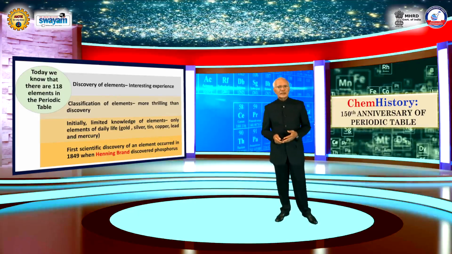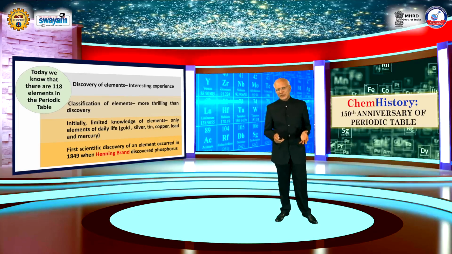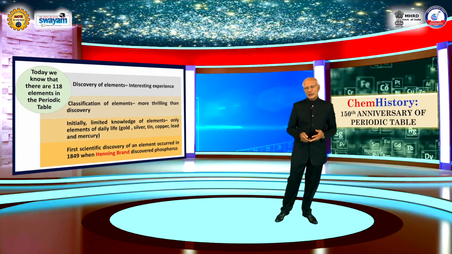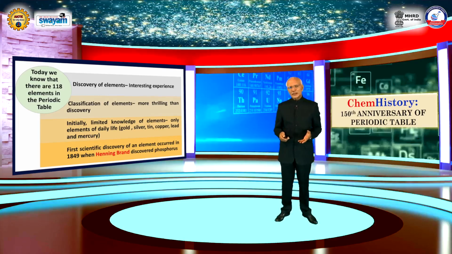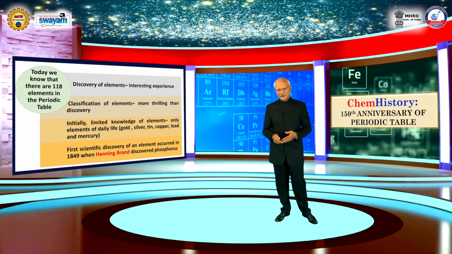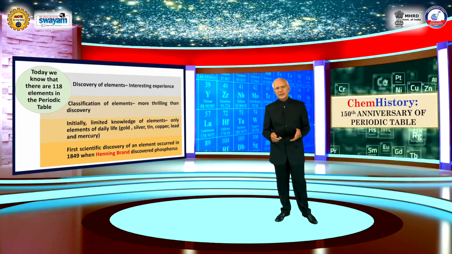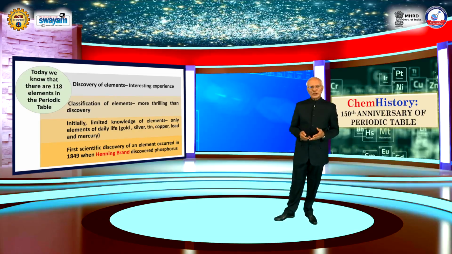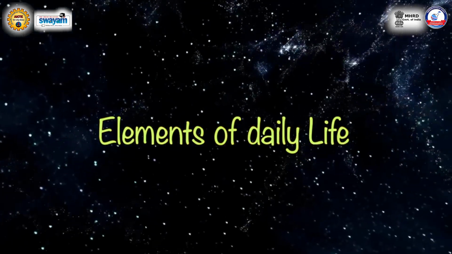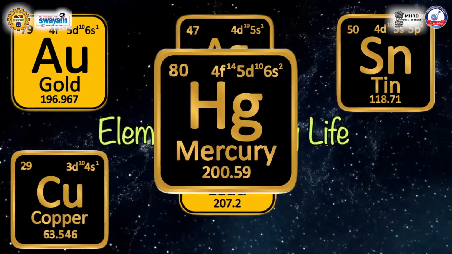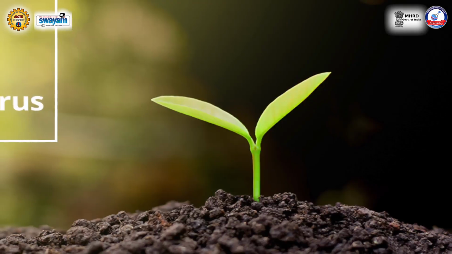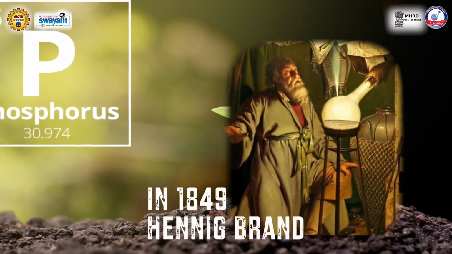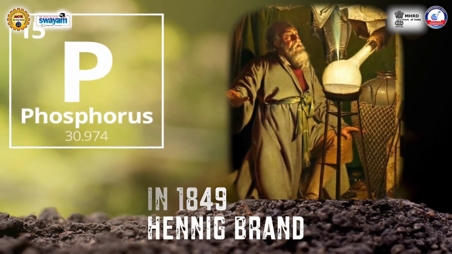Discovery of elements in fact has been a very interesting experience, but classification of elements is even more thrilling than the discovery of the elements. Initially, we had very limited knowledge of elements because our knowledge was confined only to those elements of daily life like gold, silver, tin, copper, lead and mercury. The first scientific discovery of an element occurred in 1849 when Henning Brand discovered phosphorus.